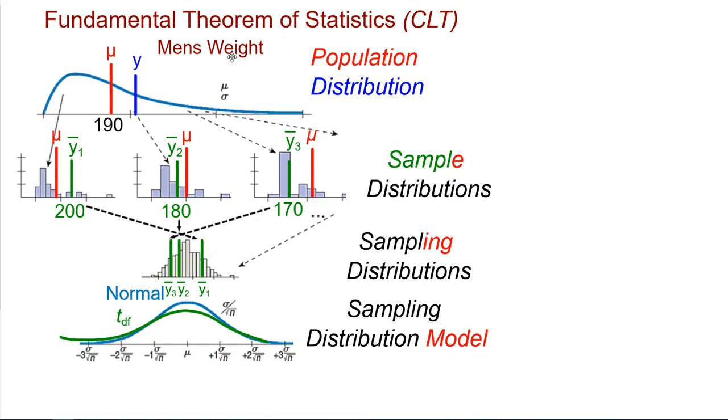But anytime that the population is not nearly normal, it's okay, and we can still use a sampling distribution model and a normal model for that because it gets straightened out by the central limit theorem. Whenever we take means or medians or any statistic from a population that's not unimodal, those sample distributions, when we take the statistics from those samples, the sampling distribution becomes more nearly normal.